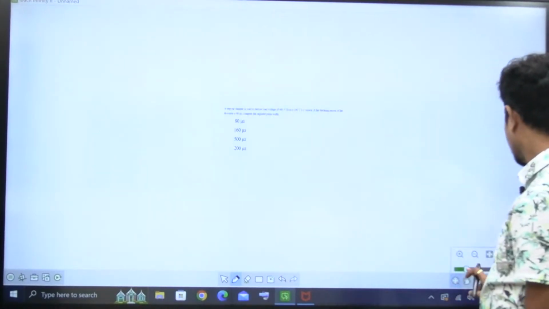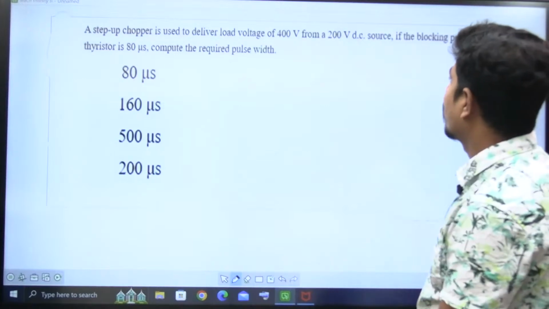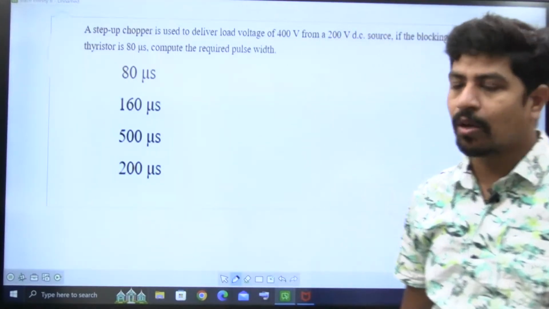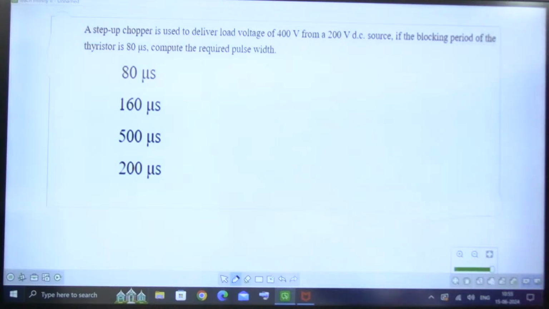Come on, next question. Yeah, this is from power electronics again. I want an answer from you guys for this question. Solve it and tell me the answer, all of you. I'm reading the question; it is very clearly visible. A step-up chopper is used to deliver a load of 400 volts from a 200 volts DC.